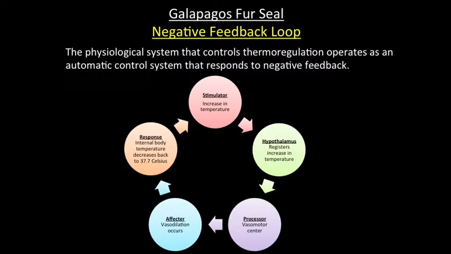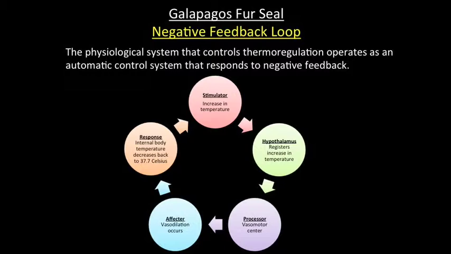The Galapagos fur seal negative feedback loop. The physiological system that controls thermoregulation operates as an automatic control system that responds to negative feedback. The stimulus is an increase in temperature above the optimum temperature. The detector is the hypothalamus, which registers this increase in temperature. The processor is the vasomotor center.